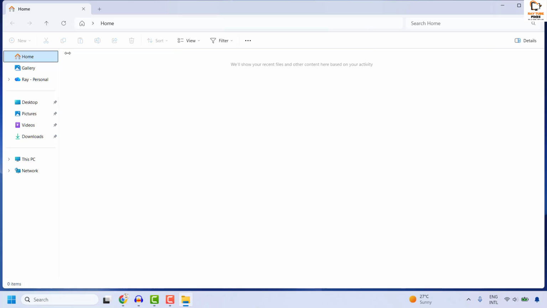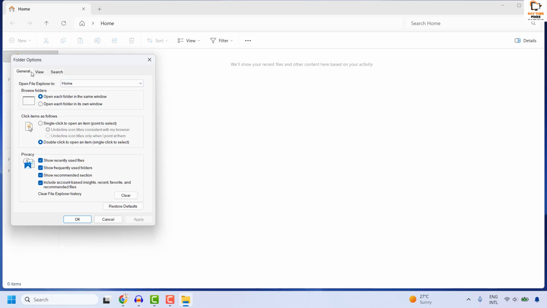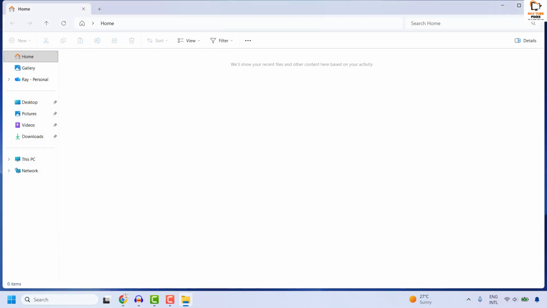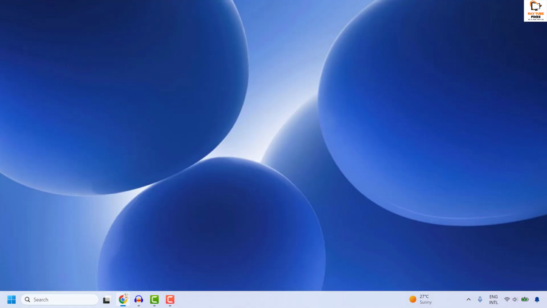Click on the Home tab and then click on the See more option by clicking on the three dotted lines at the top right corner, and then click on Options. Under Options, on the General tab, make sure Show recently used files, Show frequently used folders, and Show recommended sections are all checked under Privacy. Click on Apply and then click on OK. Close this window. From now on, you should be able to see the recent files in your File Explorer.